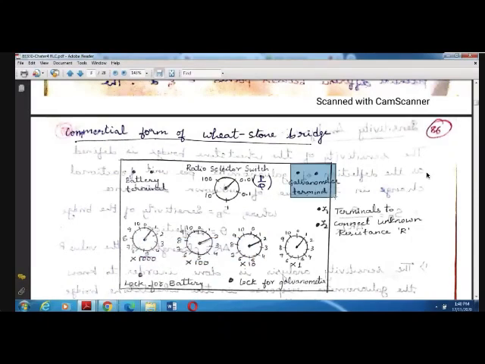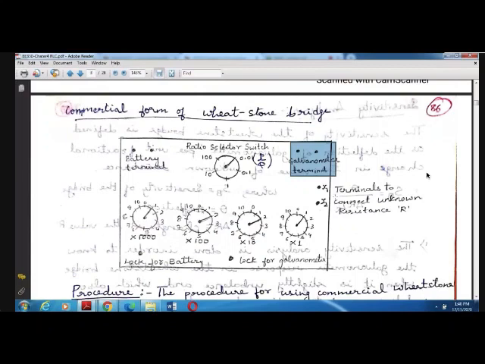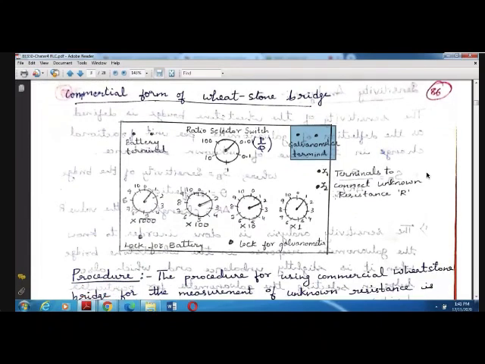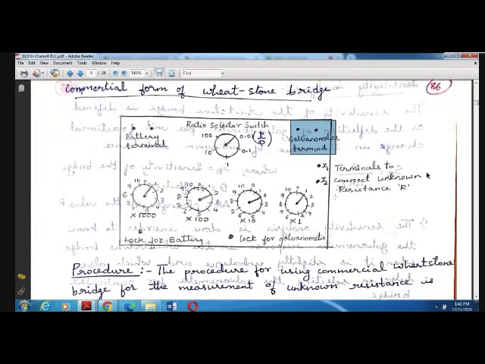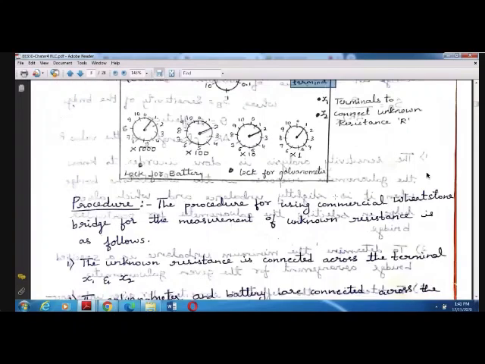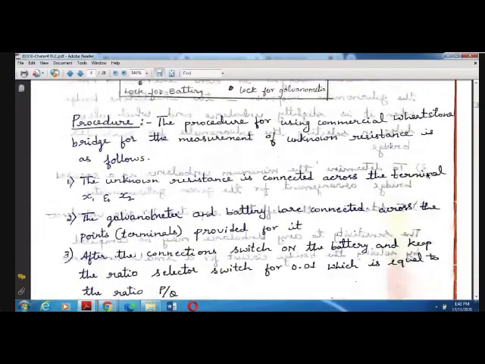So that will say that the bridge is balanced, and it will also show the value of the resistor. See, the procedure is given here. So the unknown resistance is connected across terminals X1 and X2. Galvanometer and the battery terminals are connected.